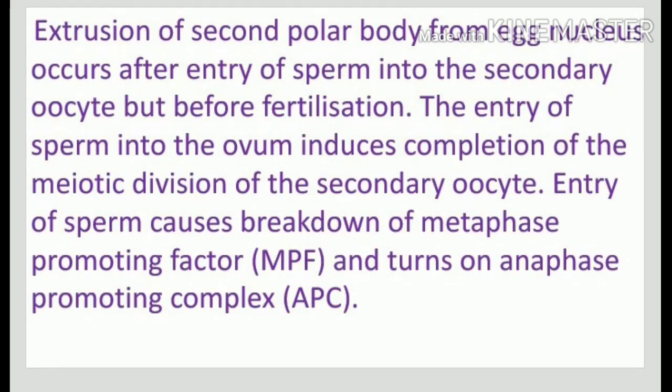Extrusion of second polar body from egg nucleus occurs after entry of sperm into secondary oocyte but before fertilization. The entry of sperm into the ovum induces completion of the meiotic division of the secondary oocyte. Entry of sperm causes breakdown of metaphase promoting factor and turns on anaphase promoting complex.